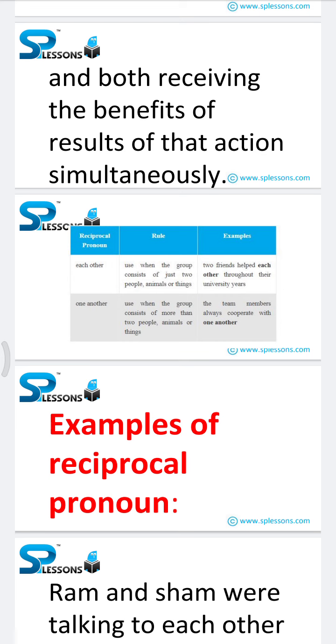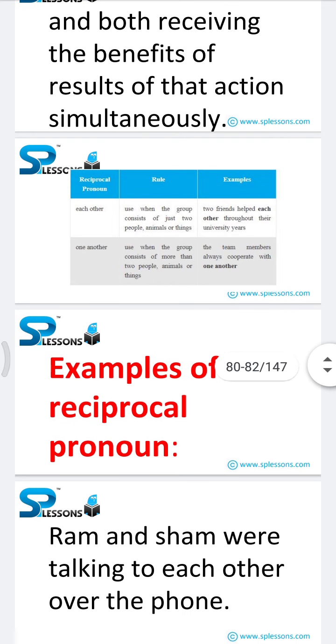An example: each other is used when the group consists of just two people, animals, or things. For this rule, I have provided one example: two friends helped each other throughout their university years. And the second reciprocal pronoun is one another. This is used when the group consists of more than two people, animals, or things. The team members always cooperate with one another.